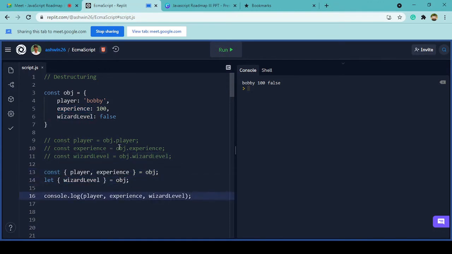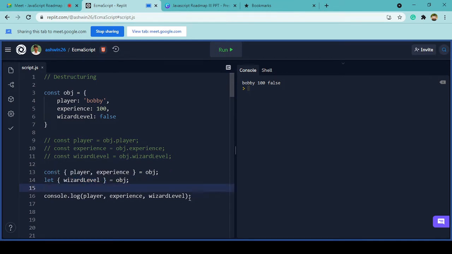So that's why, even if I'm giving two variables in this const declaration, I got the value of 100, and again when I'm separately getting this third value, I'm getting the value false. So the order doesn't matter. You can destructure in any order that you want. The only thing you have to focus on is that you have to use the same variable names previously used. Okay, so this is how we can do it.